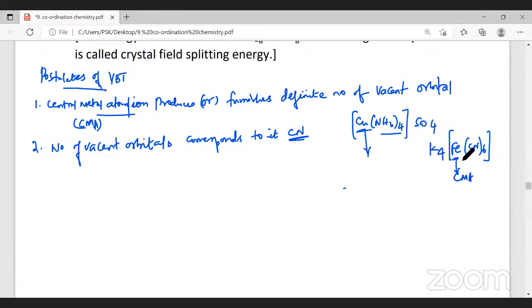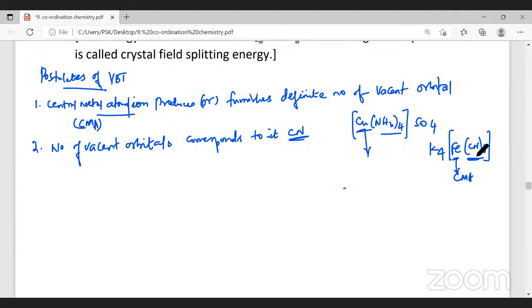What is the coordination number of iron? Sir, is it 4? No, the coordination number cannot be 4. How many monodentate ligands do we have? Six. Coordination number stands for the number of monodentate ligands. So it is 6 ligands.